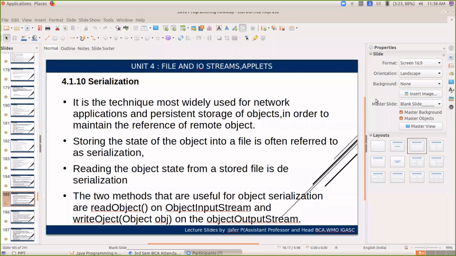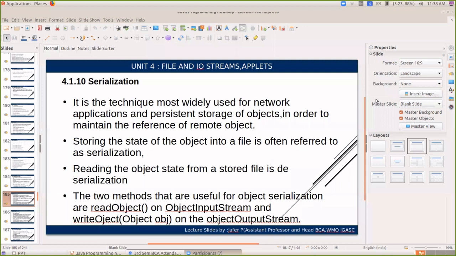What do you mean distributed application? The applications which are actually running on the internet are called distributed applications. That means you can store an application in one system and distribute the same application to multiple users at the same time.